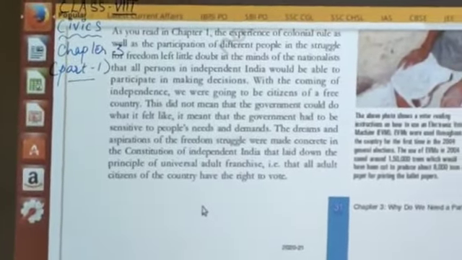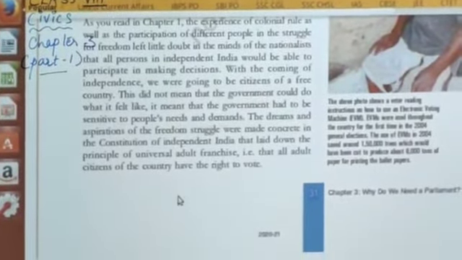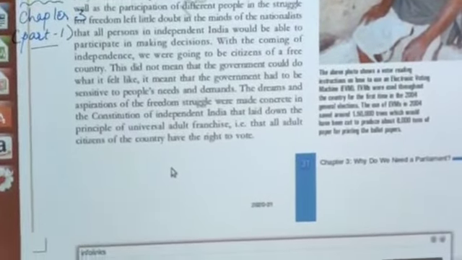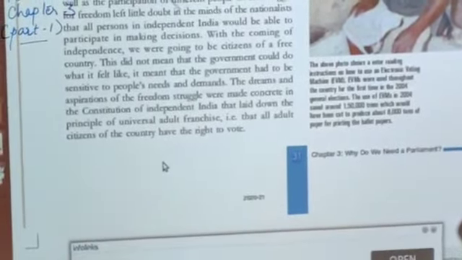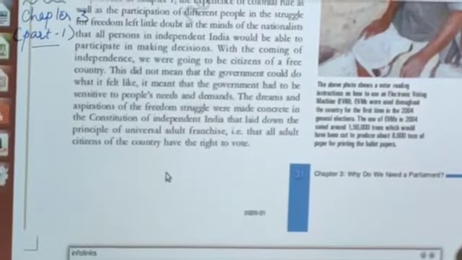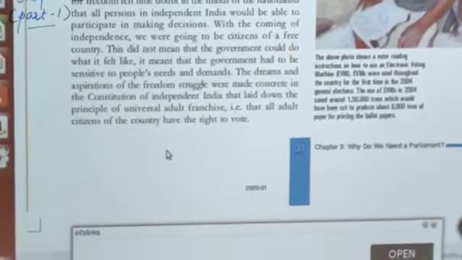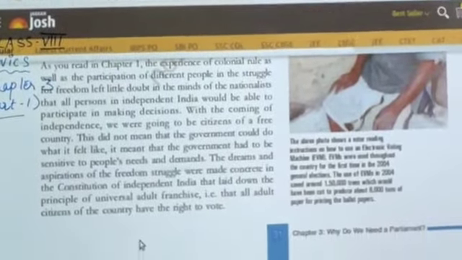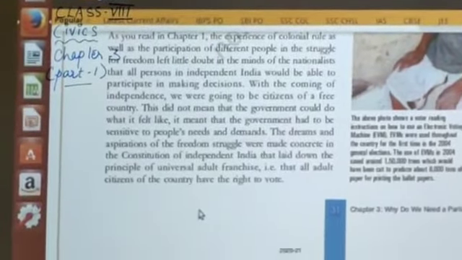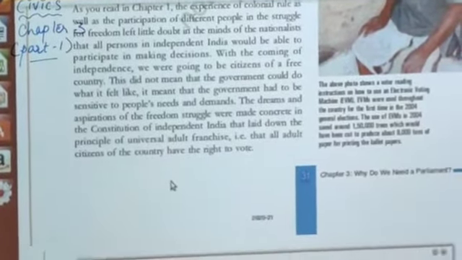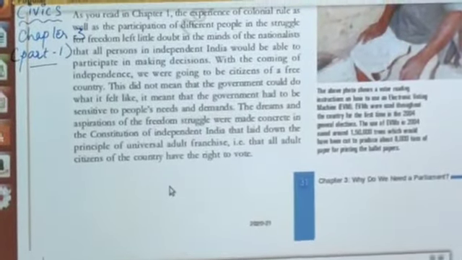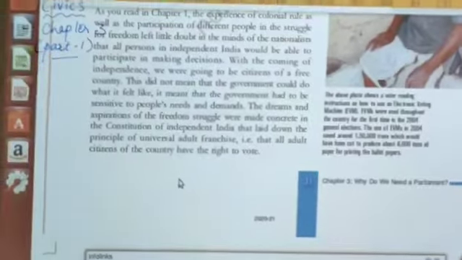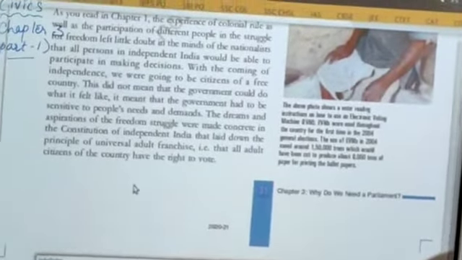Now the dreams and aspirations of the freedom struggle were made concrete in the Constitution of independent India, which laid down the principle of universal adult franchise, that is, that all adult citizens of the country have a right to vote. It means each and every person of the country above 18 years of age is supposed to vote and has the right to elect their own representative.